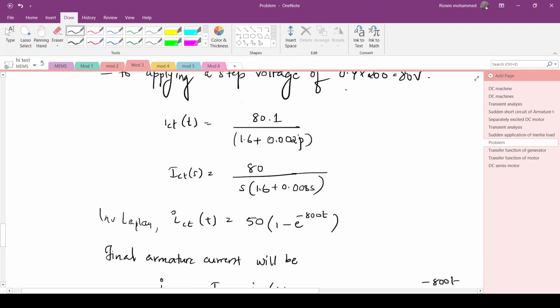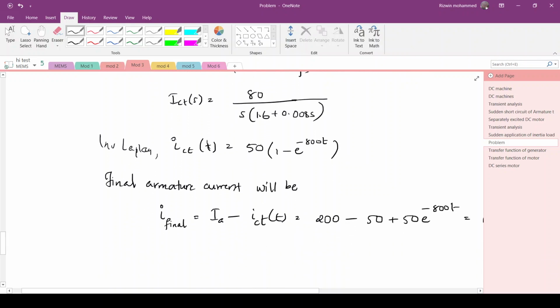After taking inverse Laplace, we will get IC of t, which is the change in armature current. Okay, IC of t is equal to 50 into 1 minus e raised to minus 800t. So the final armature current will be IA minus IC of t. Because we add a resistance, naturally the current will be reducing. That's why we take a sign of minus over here, and we just substitute that value, and you will get 200 minus 50 plus 50 e raised to minus 800t.